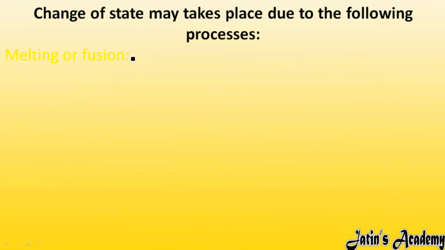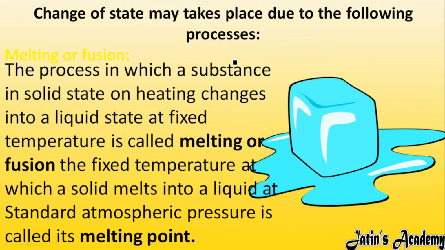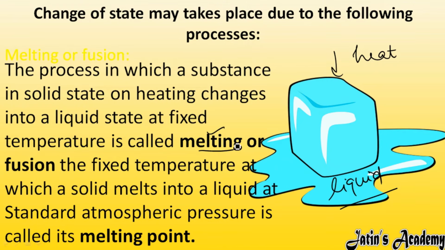Okay. Next, change of state may take place due to the following processes. So what are the processes we are going to study here? How the change of state can be done. First, we have the process in which a substance in solid state on heating changes to the liquid state. So the first method is melting or fusion. What do you mean by melting? It is a process in which, when you heat this solid, this ice, and by giving heat it converts into a liquid state, this process is known as melting.